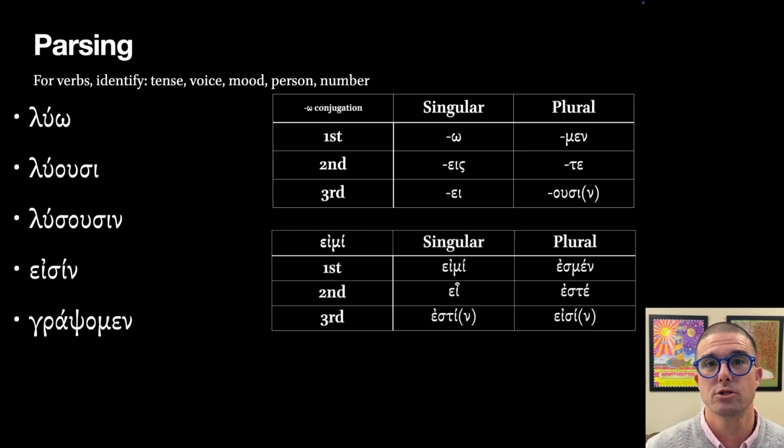So remember, with respect to parsing information, we're looking for tense, voice, mood, person, and number. At this point in our Greek journey, voice and mood are not going to change. We've only learned the active and the indicative. We might get a change with tense. We've learned the present and the future tense so far. So those are your two options with respect to tense. And then with respect to person, you've got first person, second person, third person. And with respect to number, you have singular or plural. So go ahead and pause here, write down the parsing information for these three different verbs, and I'll come back on and give you the correct parsing information so you can check yourself.